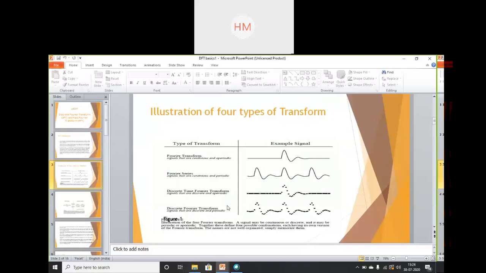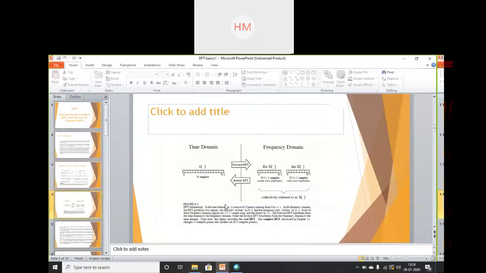So here we are finding the DFT of a signal. Time domain and frequency domain representation. This is my time domain input signal, x of n, an N-point DFT running from 0 to N minus 1. N number of samples are given to you and I have to find its forward DFT. So in the time domain, x of n consists of N points running from 0 to N minus 1, where I will take its DFT.